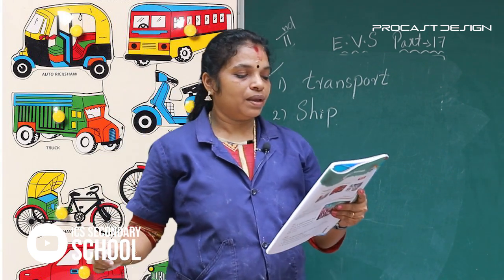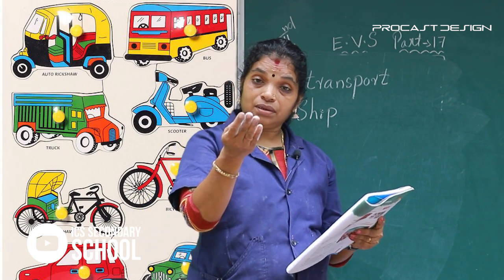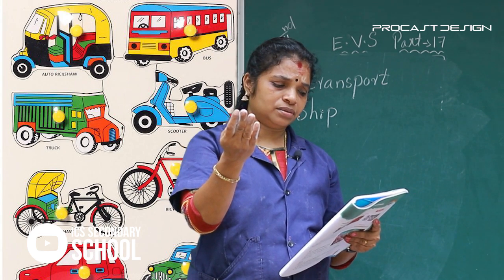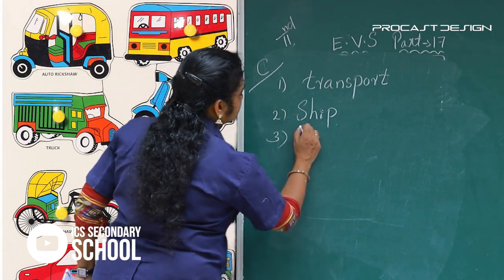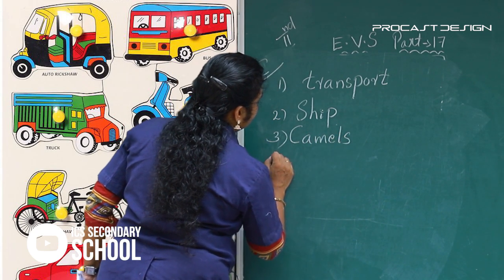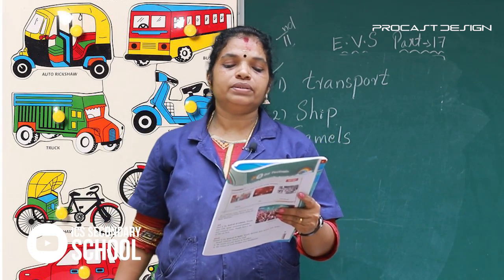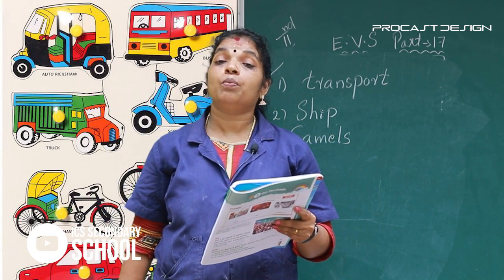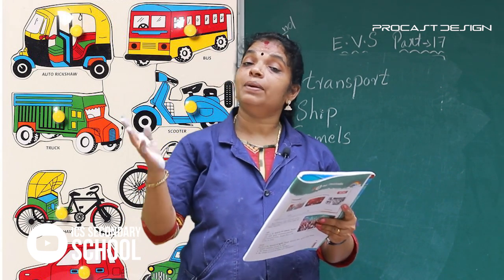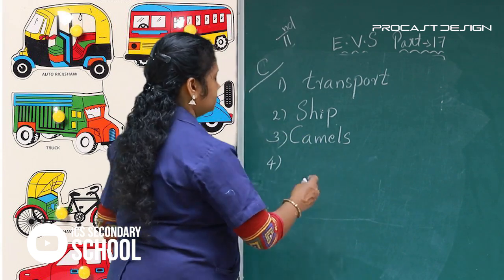Third one. Camels are used in deserts. Fourth. Elephants are used as a means of transport in forest.